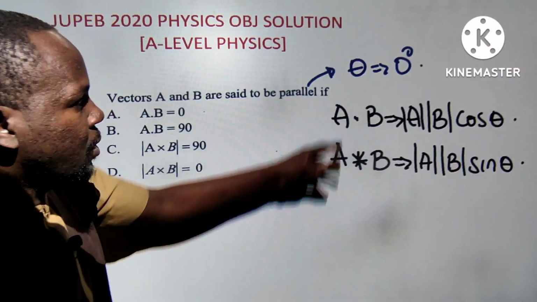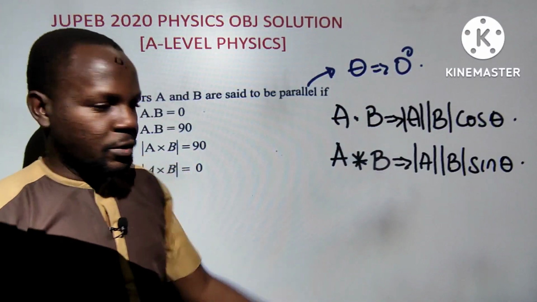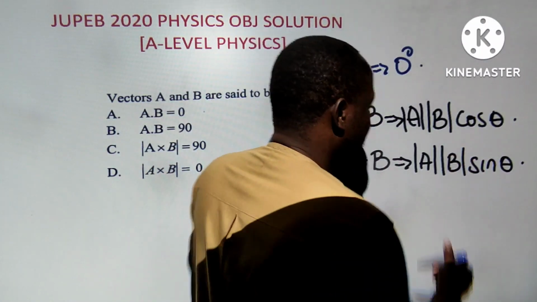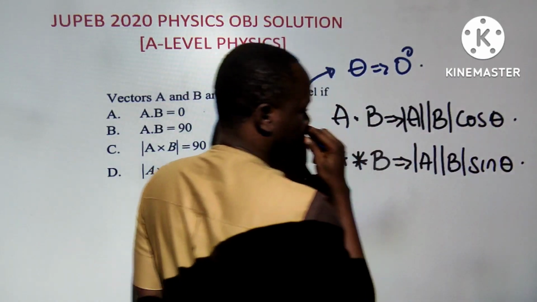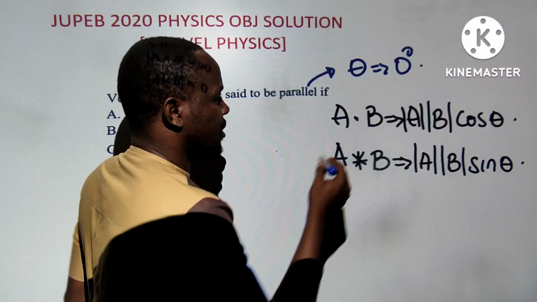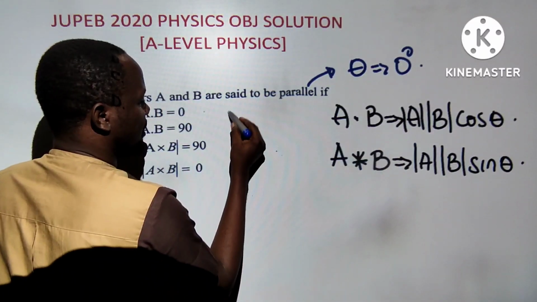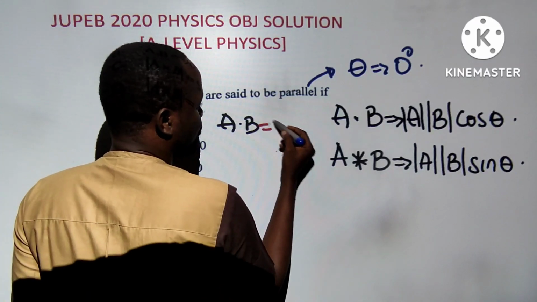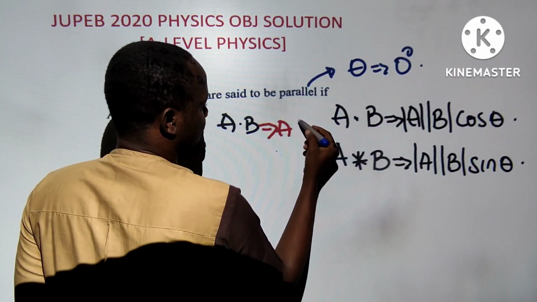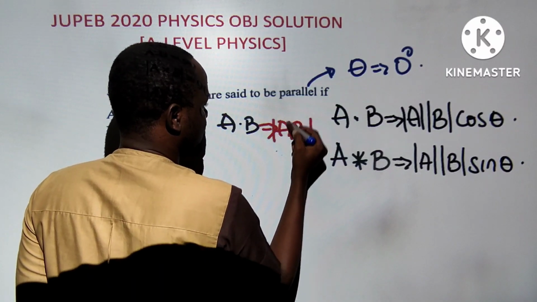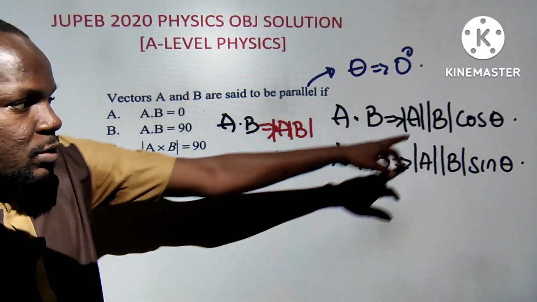So now, if the angle is equal to 0, you substitute. You guys are good mathematicians. This is a simple question now. If the angle is 0, everybody knows cos 0 is 1. That means A dot B will equal the magnitude of A times the magnitude of B, because that one is 1.